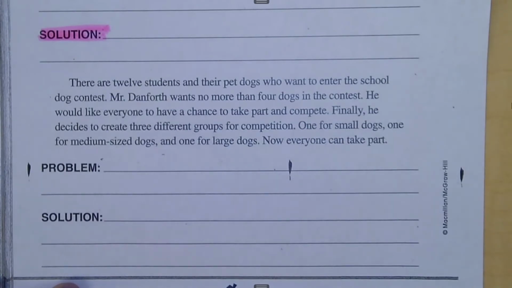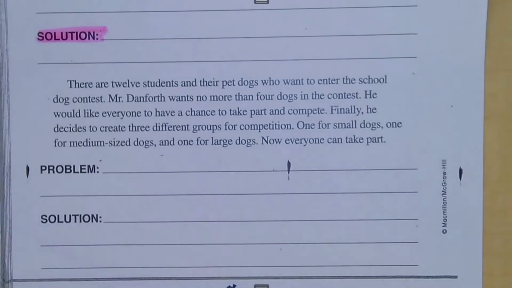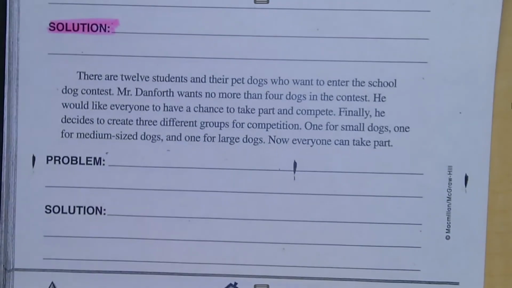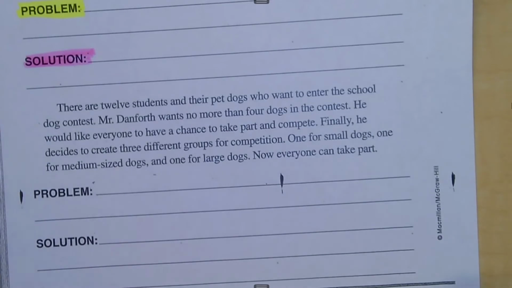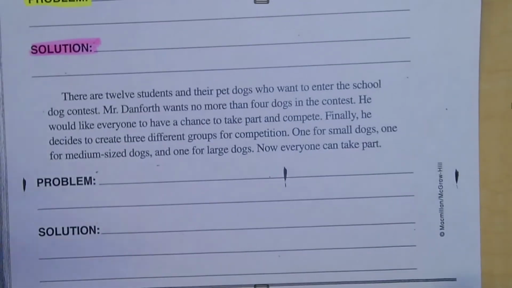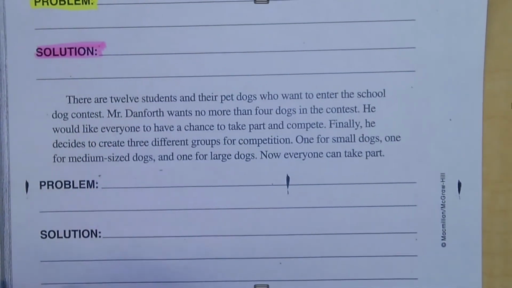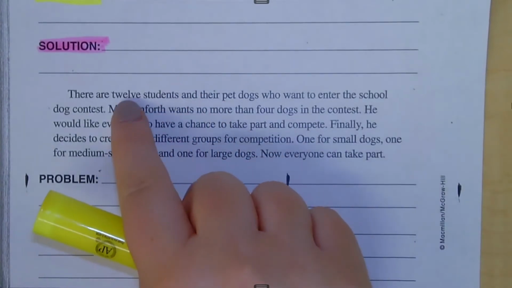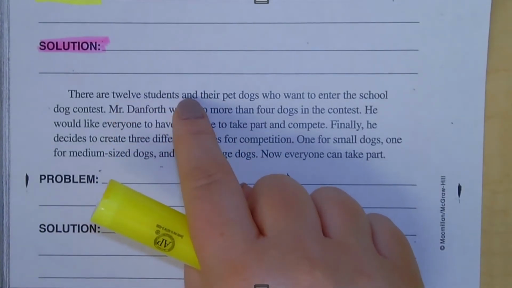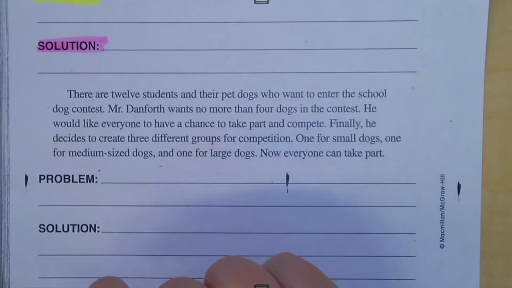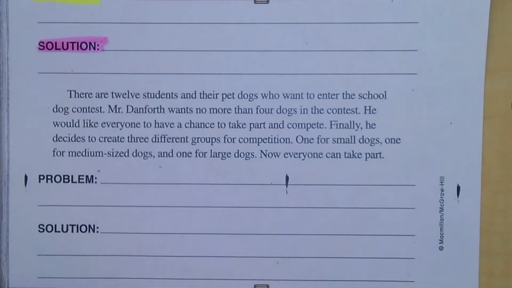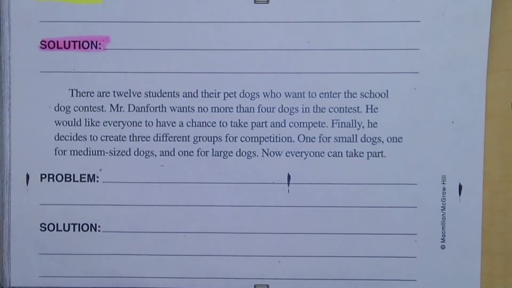Okay. There's 12 students and their pet dogs that want to enter this contest, but Mr. Danforth wants no more than 4 dogs. But then it says he would like everyone to have a chance to take part and compete. Okay, so it sounds like the issue is that there's 12 students and only 4 spots in the contest, right? So his problem is that he wants everyone to have a chance to take part and compete because right now they don't.